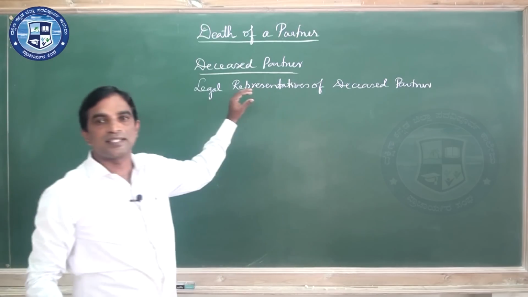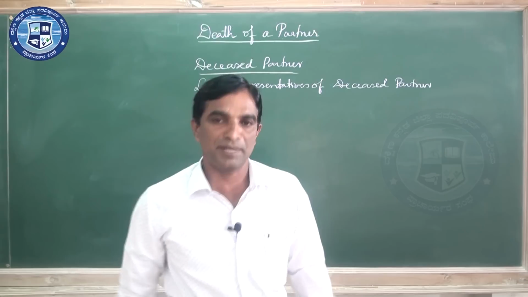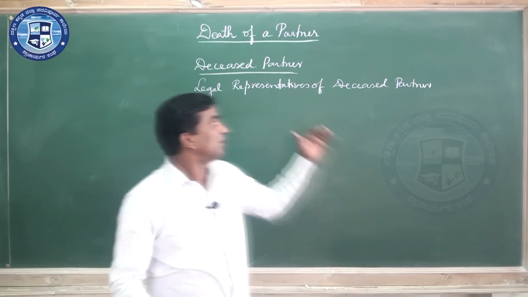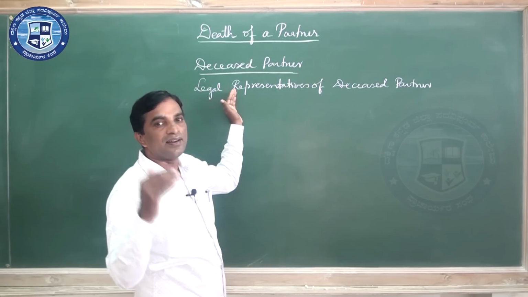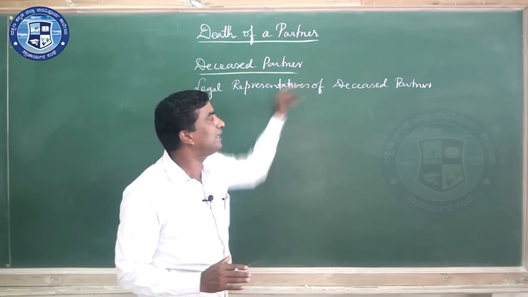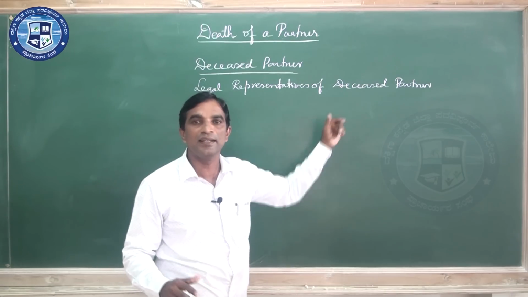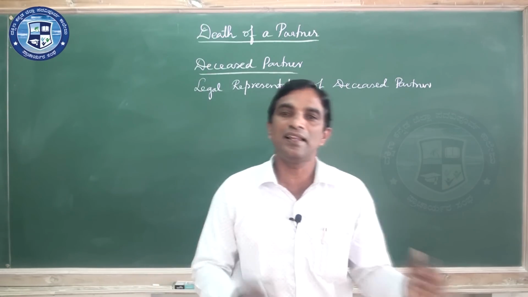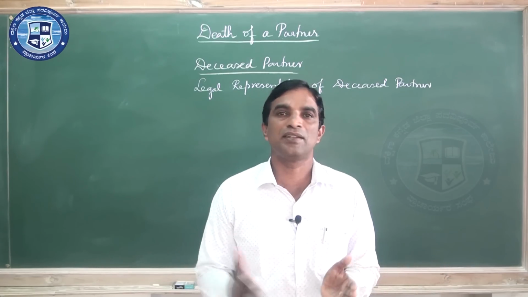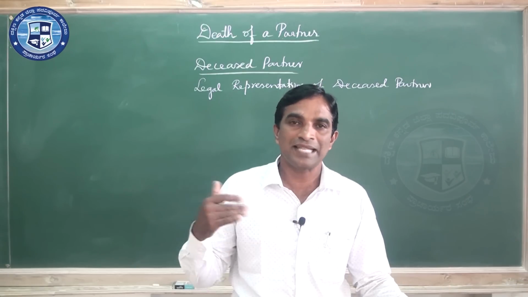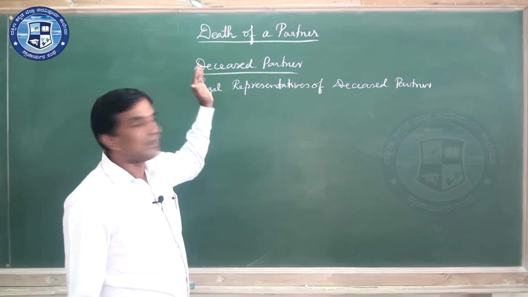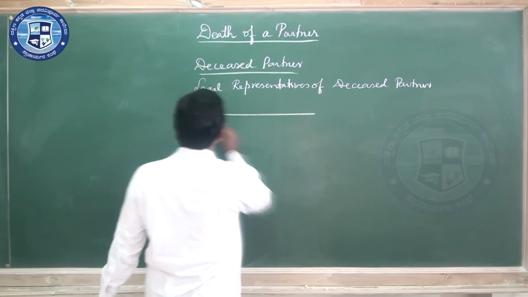As a result of this, the settlement of the deceased partner will be done between the partnership firm and the legal representatives of the deceased partner, so certain additional adjustments and calculations become necessary. Like calculation of their profit, calculation of their salary, all those will be based on the time when they die. For example, this is a partnership firm.